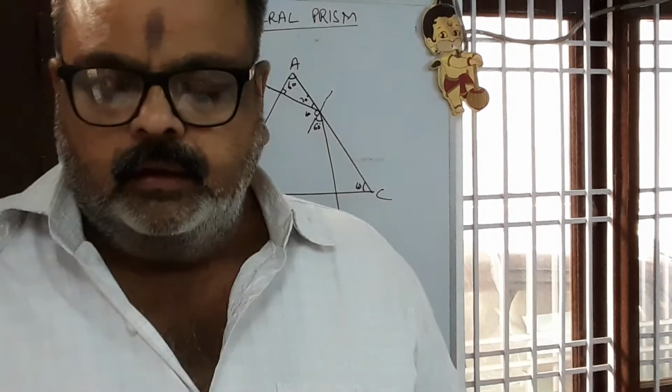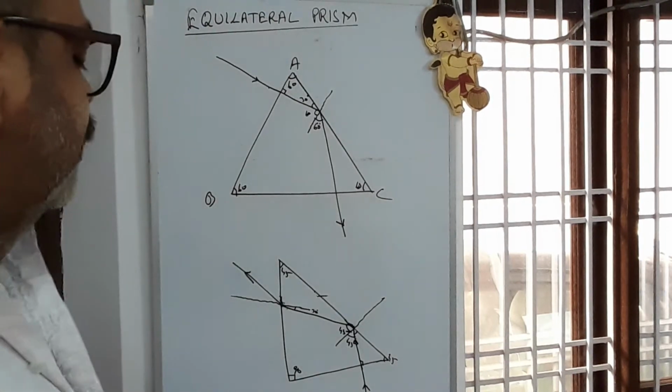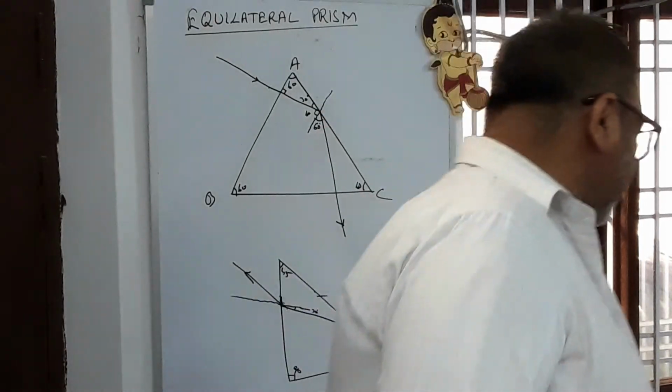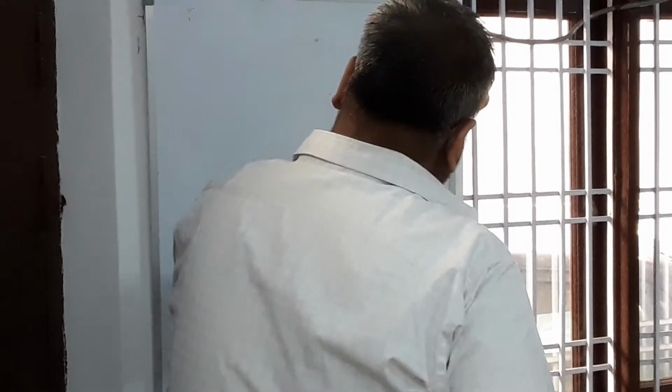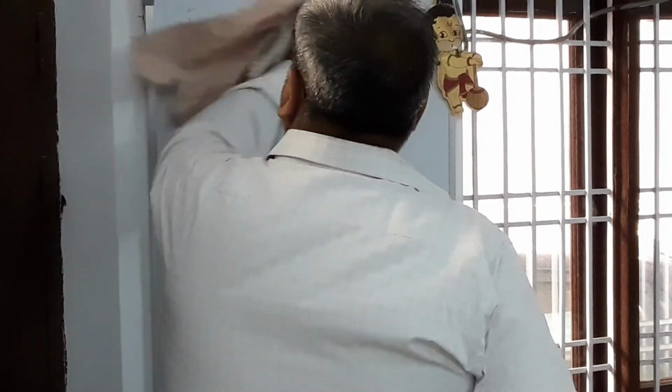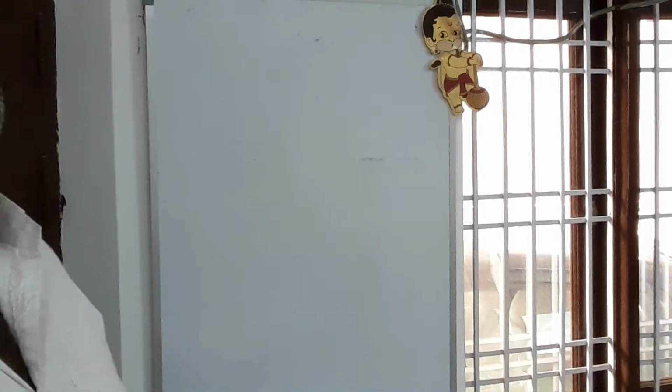Now, non-occurrence of total internal reflection through 30, 60 and 90. Non-occurrence, जिसमें TIR नहीं होता.